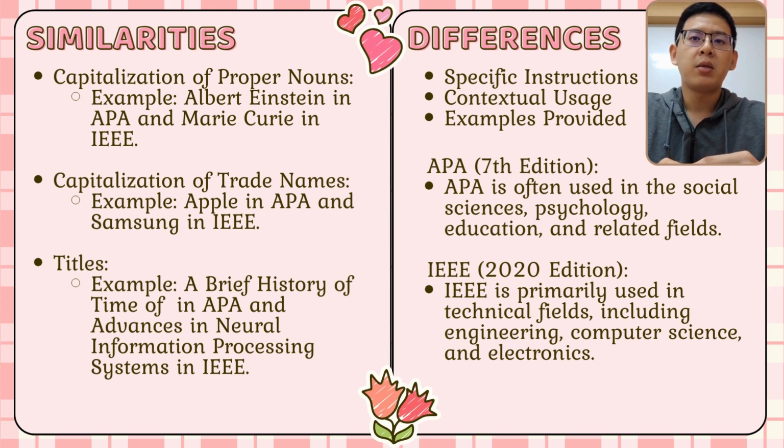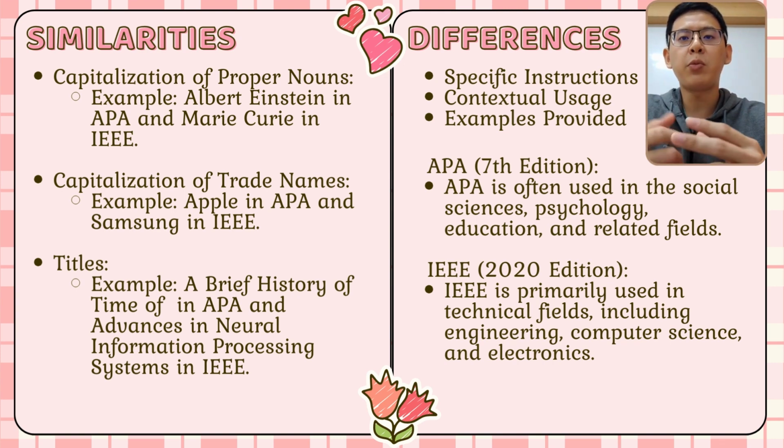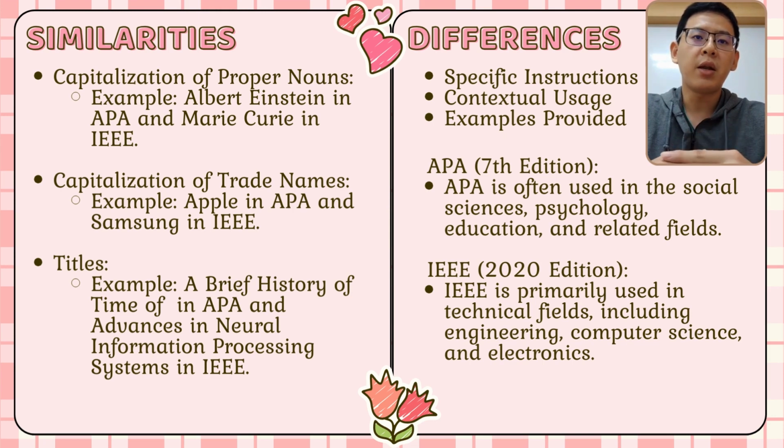For the references part, their differences are in specific instructions, contextual usage, and examples provided. APA is often used in the social sciences, psychology, education, and related fields. The guidelines emphasize clarity and consistency, with detailed instructions for various types of proper nouns and exceptions. On the other hand, IEEE is primarily used in technical fields, including engineering, computer science, and electronics. The guidelines focus on technical documentation and standardization, ensuring precision and clarity in technical writing.